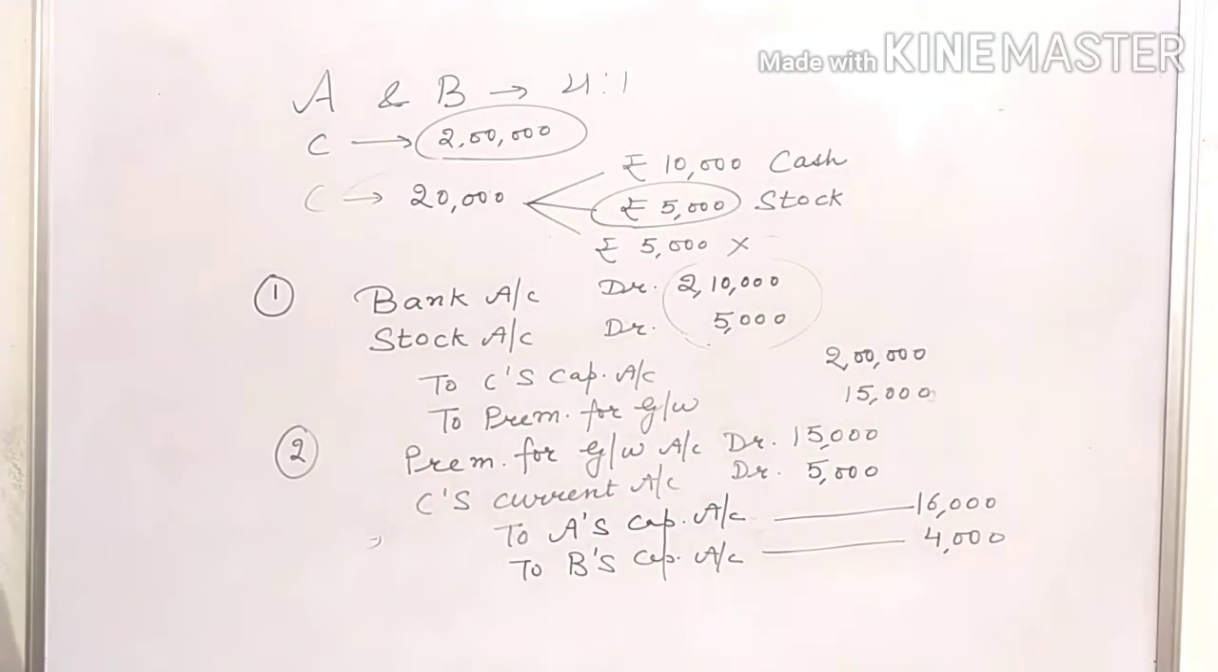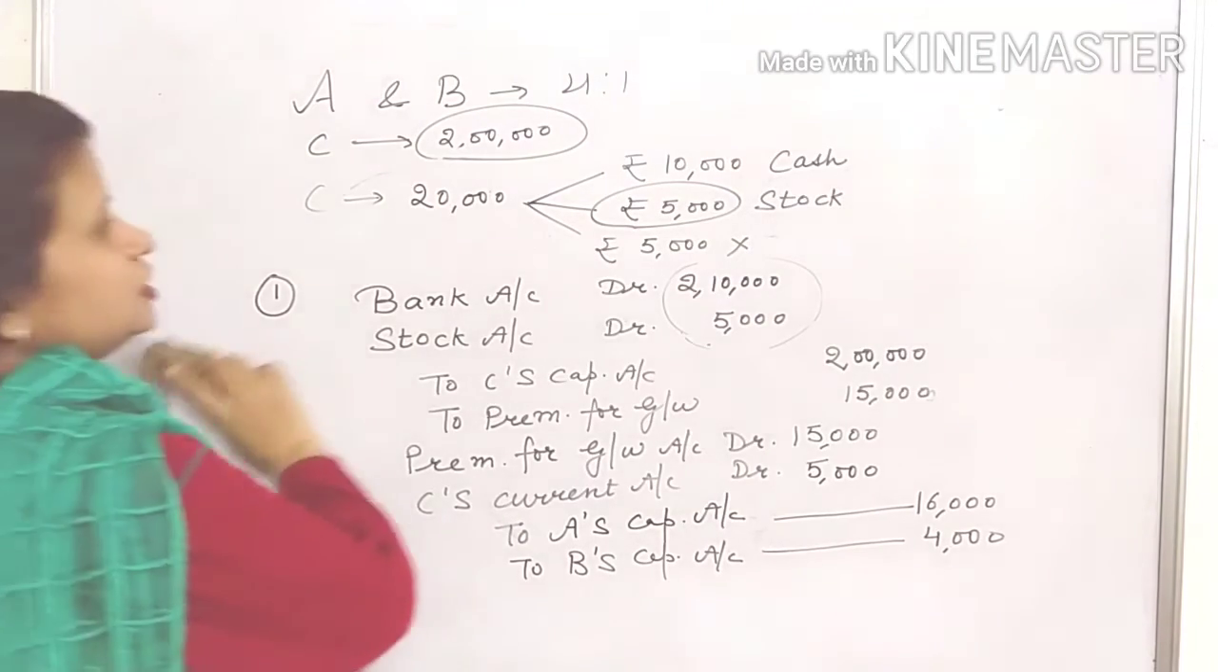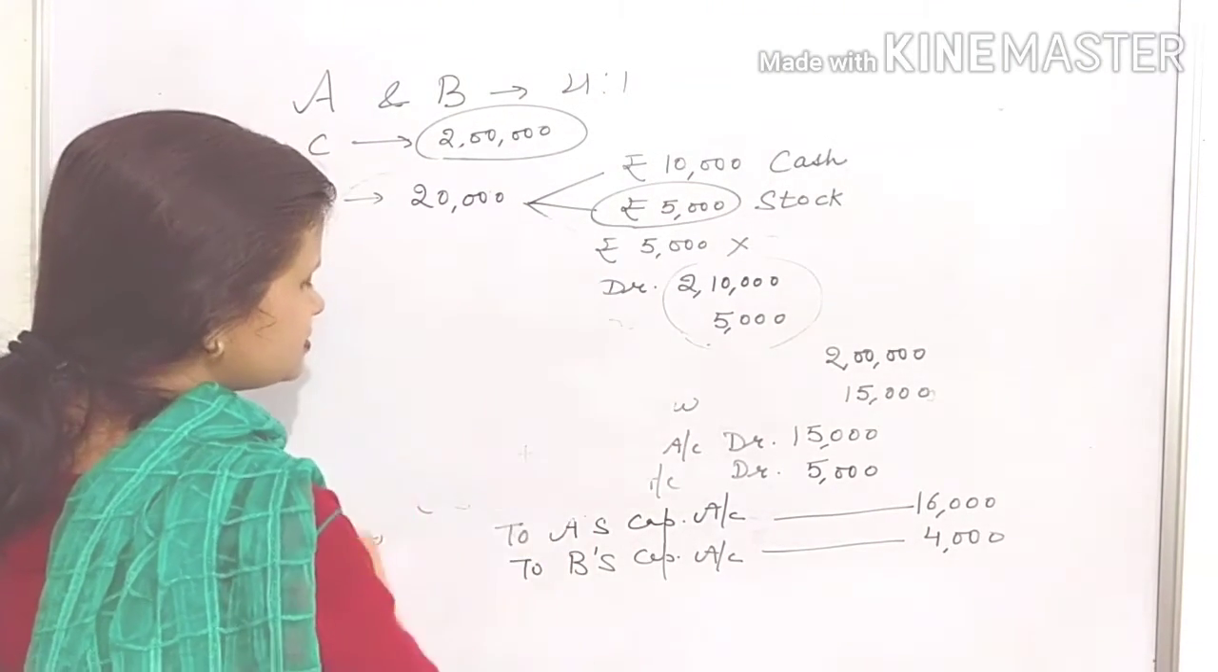This is how you will treat it if the new partner is bringing a part of his share in the form of cash, a part in the form of some asset, and the remaining part will be charged from his current account. Now, one more point we will discuss.